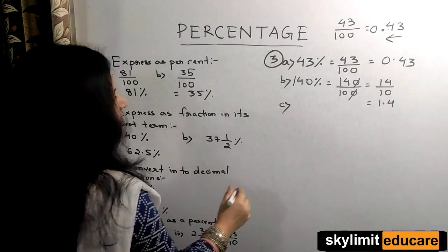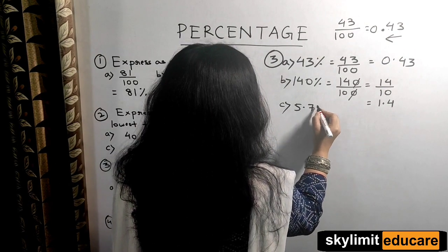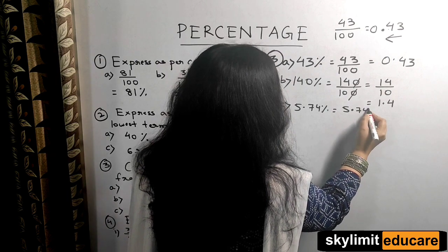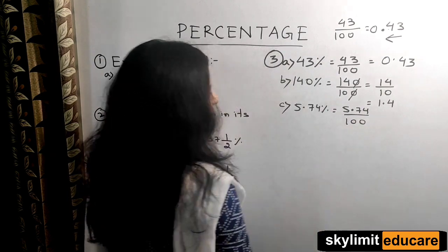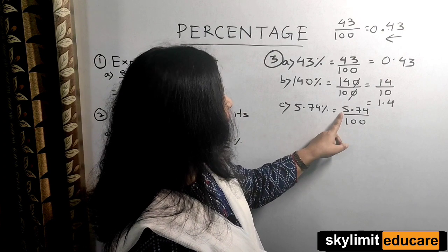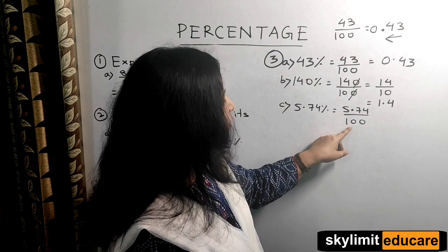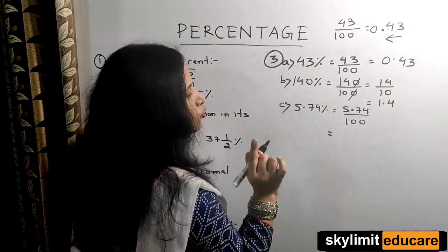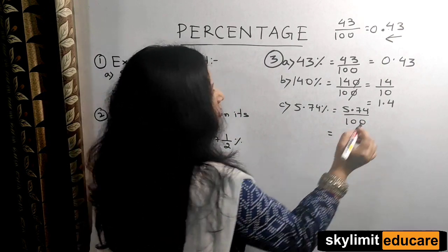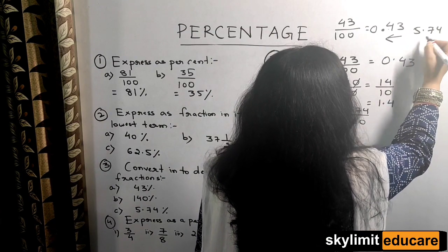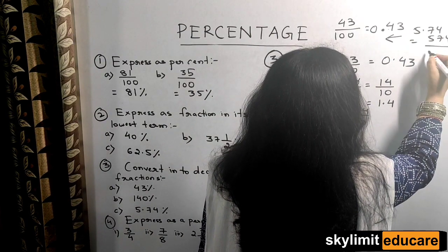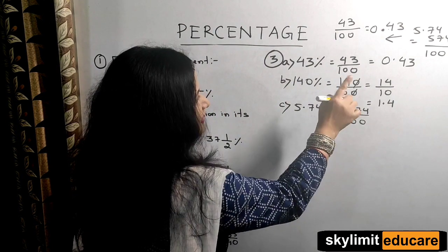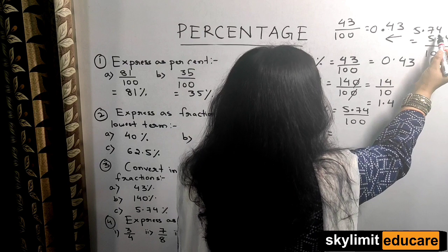Now let's come to part C, 5.74%. In this case, 5.74 by 100. So in the numerator you have 5.74 and in the denominator you have 100. Now let us convert this 5.74 also to a decimal fraction. 5.74 is equal to 574 by 100, because after the decimal there are 2 digits.